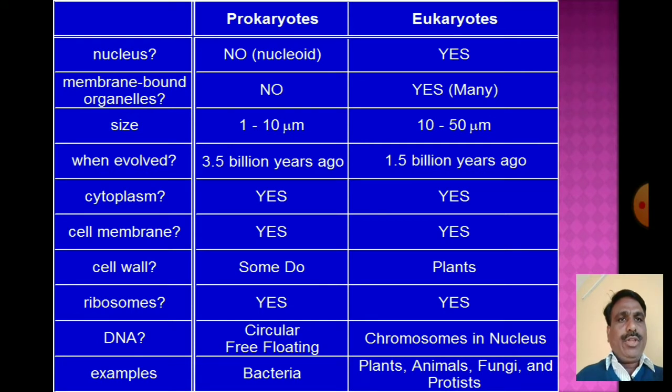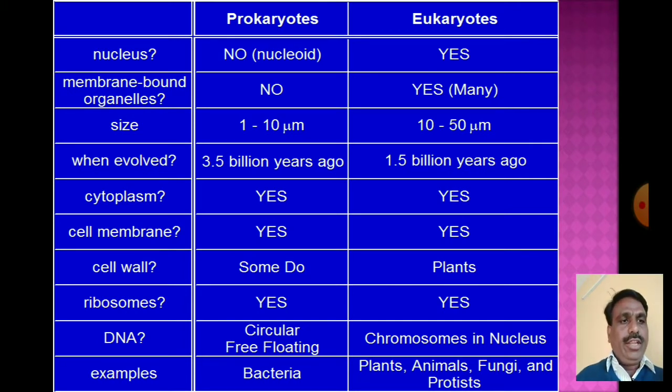Regarding the nucleus: in the prokaryotic cell, a true nucleus is not present. It is known as the nucleoid.